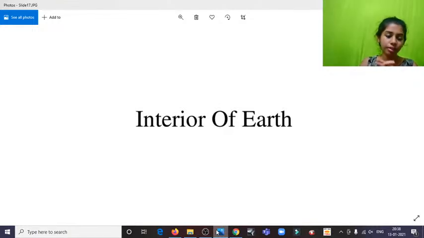So we're going to discuss the interior part of the Earth. Sure enough, the Earth is spherical, sort of like a geode in shape, but we don't know what goes on inside, and it's pretty much impractical for us to dig till the core and see what happens inside. It's not possible, it's not feasible for us.